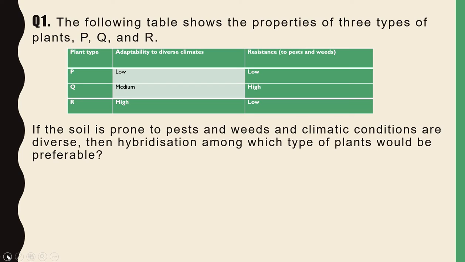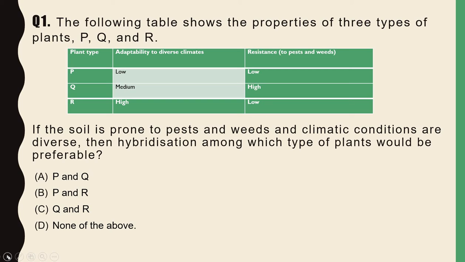You can see over here in the table. So the question is, if the soil is prone to pests and weeds and climatic conditions are diverse, then hybridization among which type of plants would be preferable? And the options are P and Q, P and R, Q and R, none of the above.